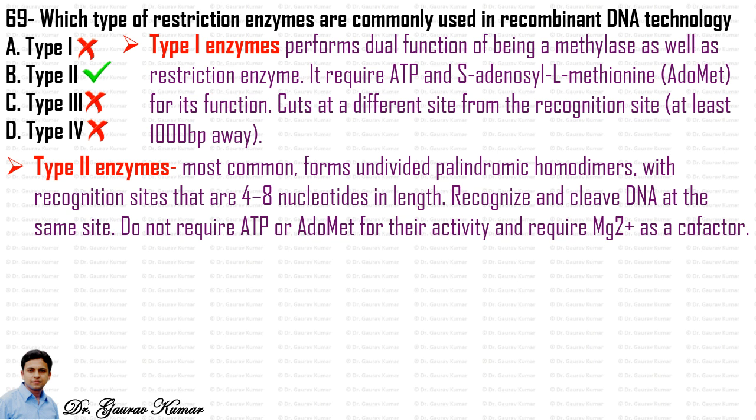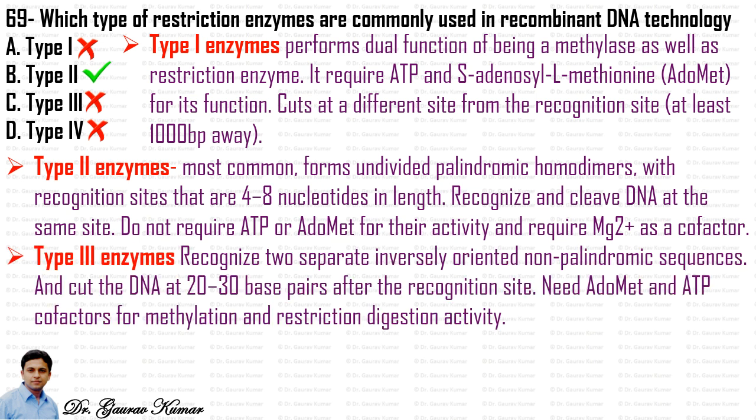The type 2 restriction enzyme is the most common and it forms undivided palindromic homodimers with recognition sites that are 4 to 8 nucleotides in length. It recognizes and cleaves DNA at the same site. It does not require ATP or ADOMET for its activity, but requires Mg2+, that is magnesium ion, as a cofactor.